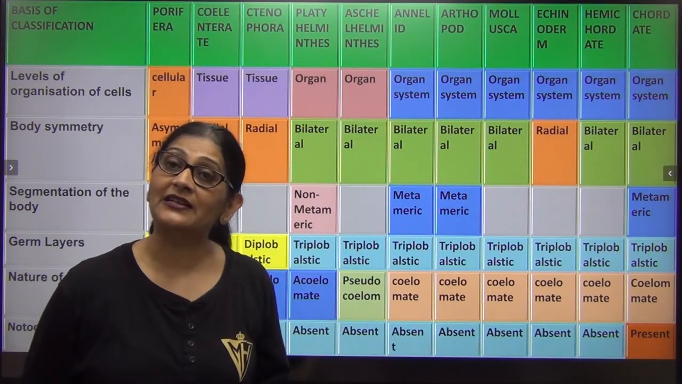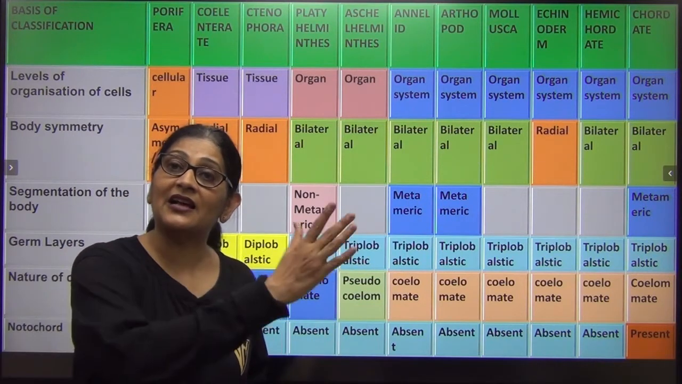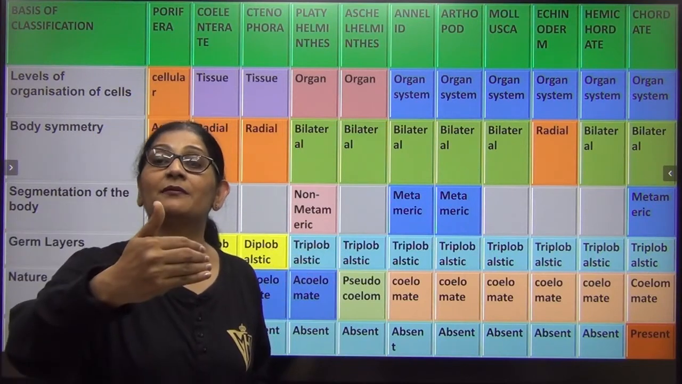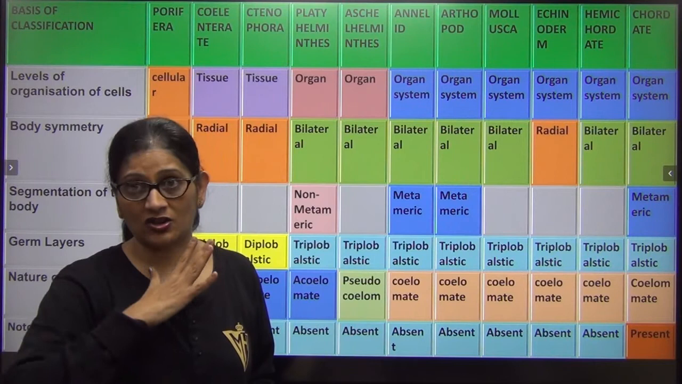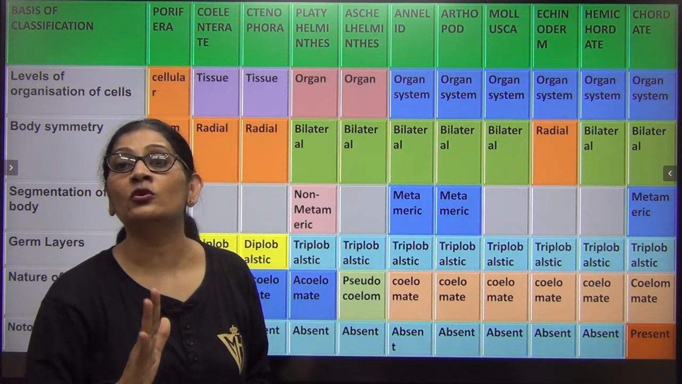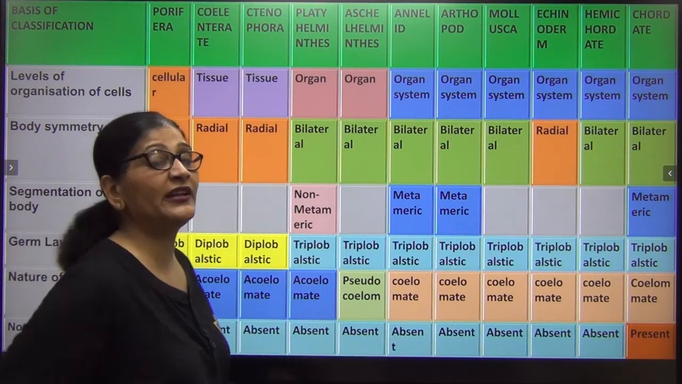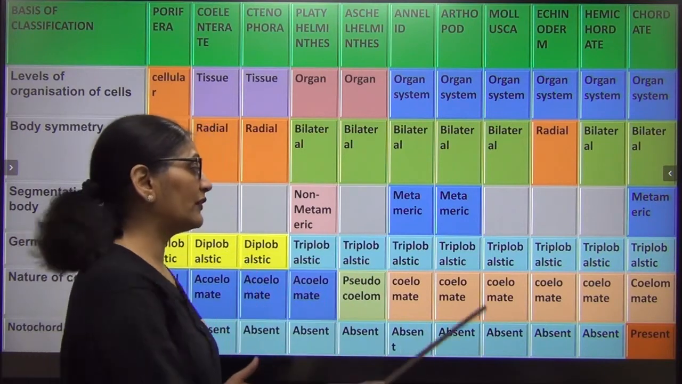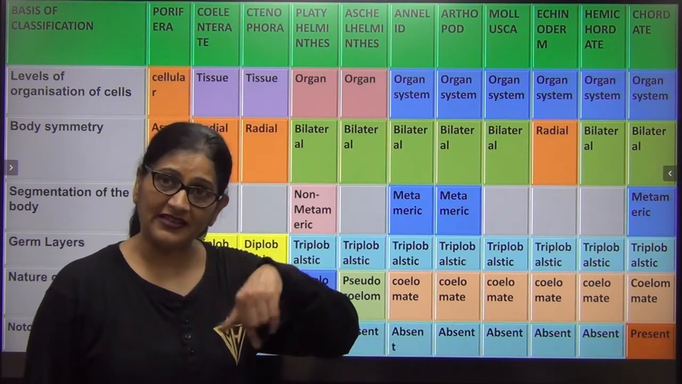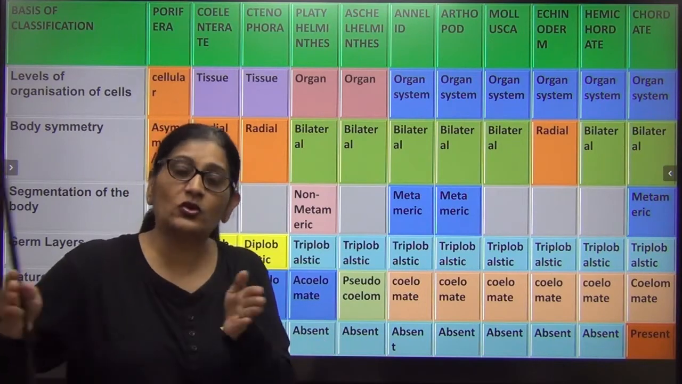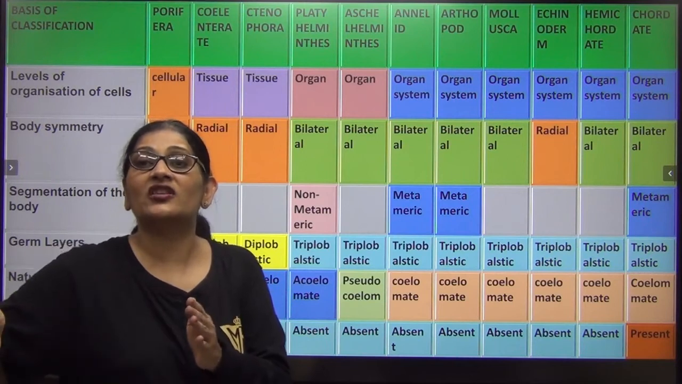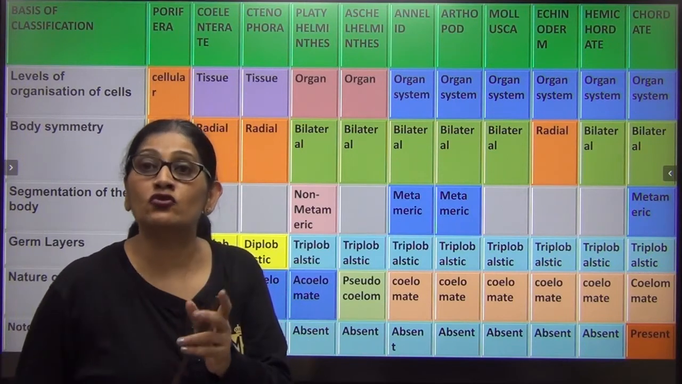Body is metamerically segmented. That means the segments are interconnected. New segments add from the end. An external segment due to annuli corresponds with the internal segment due to septa. Their body is made up of three germ layers, ectoderm, mesoderm and endoderm, so we call them triploblastic, and the center part is gut, but the mesoderm is split into two halves such that they have a true coelom.